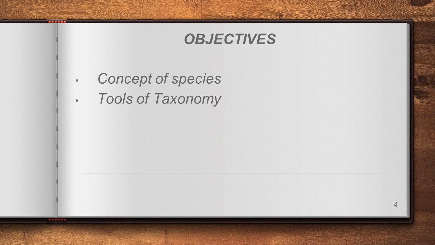So today we are supposed to discuss two concepts. The first is the concept of species, and the second is tools of taxonomy. Let us see the first one.